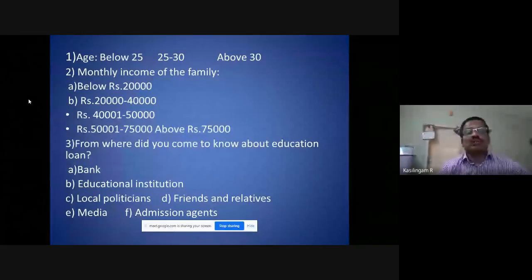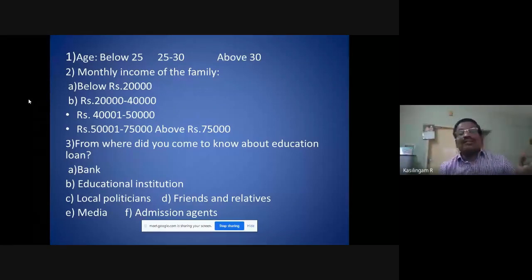Now next question: from where did you come to know about educational loan, whether from the bank, educational institution, or local politician? For question number 3, you are given these 1, 2, 3, 4, 5, 6 options. So you will assign 1 to bank, 2 to educational institution, 3 to local politician, 4 to friends, 5 to media, 6 to admission through admission agents.